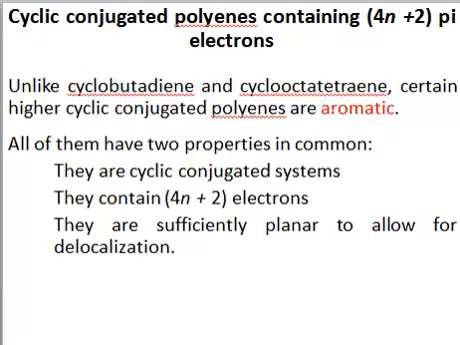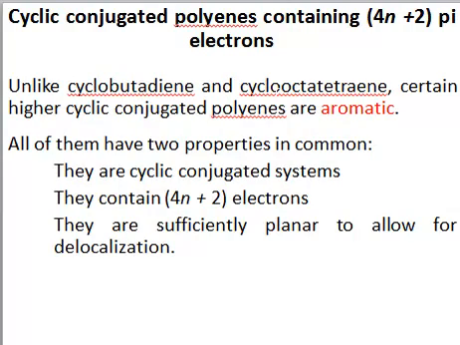The criterion for aromaticity is that the system must be cyclic and conjugated, must have 4n plus 2 pi electrons, and must be planar to show the delocalization, right? So these are the criteria. If any of these criteria is not fulfilled, the system will not be aromatic, right? So we saw that cyclobutadiene, although it was cyclic, conjugated and planar, was a 4n system, so it was anti-aromatic, and it was highly unstable because of the ring strain. Cyclooctatetraene was not a planar system, so that's why it was non-aromatic.